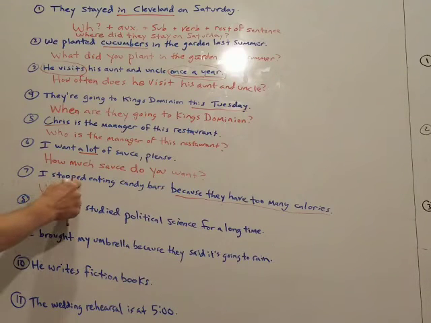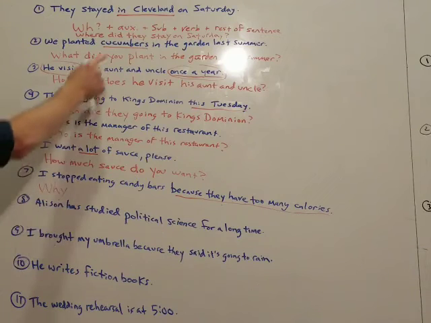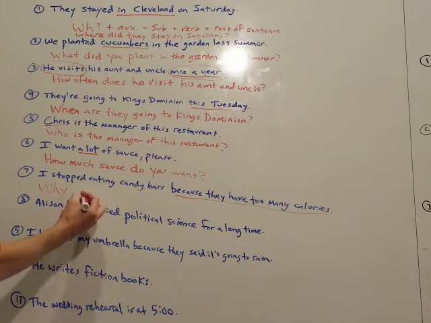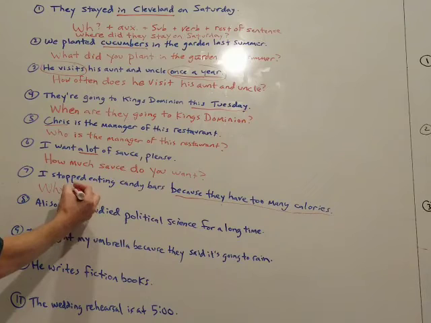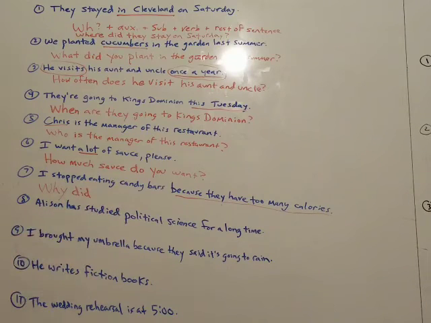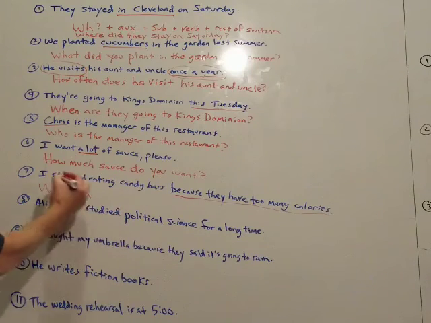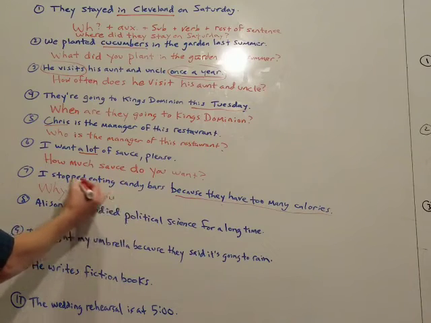Why, okay, again, the auxiliary, look at your verb. Your verb is stopped. Your verb is not eating. Eating's an infinitive, so you have to use stopped, all right? Okay, so the auxiliary did, because it's in past tense, right? It's in past tense, so you use the did, okay? I becomes you, and then stop.